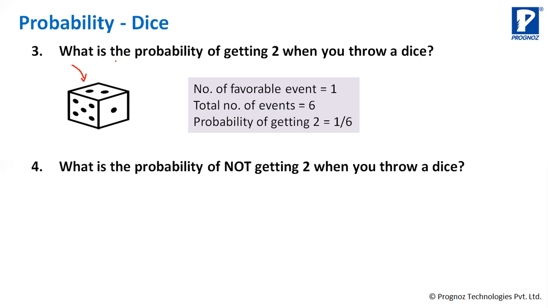What is the probability of not getting 2 when you throw a dice? क्या होगा? 5 by 6. Very good. Now how many favorable events are there in not getting 2?